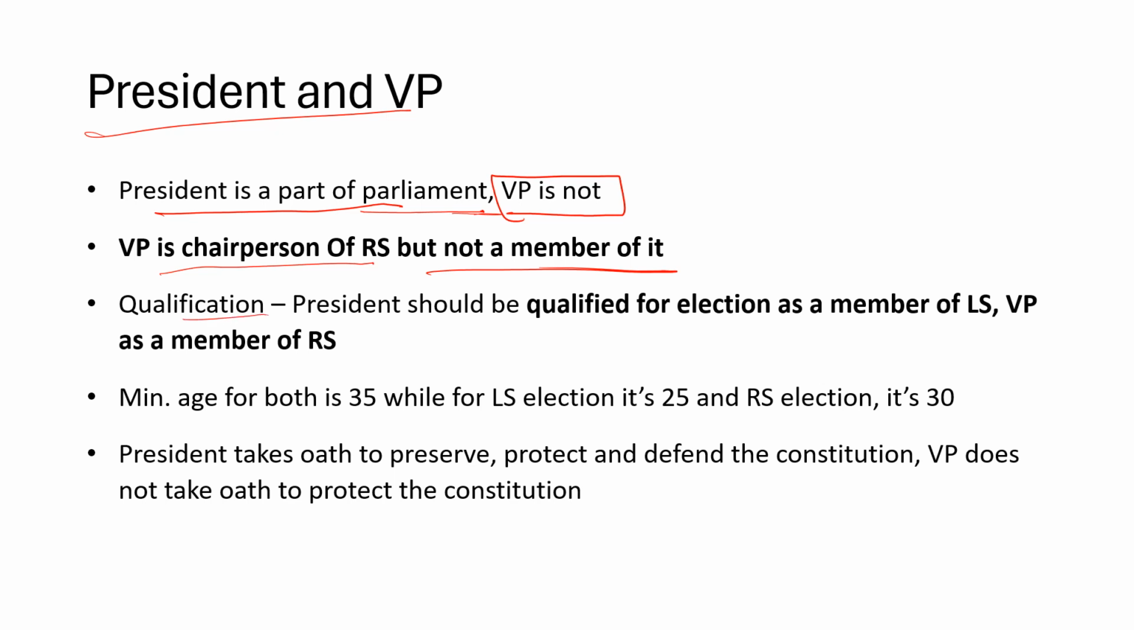Qualification: president should be qualified for election as a member of Lok Sabha, and vice president should be qualified, right, to be a member of Rajya Sabha. So you can go back and check what are the qualifications that are required to be a member for Lok Sabha and Rajya Sabha. The minimum age for president and vice president is actually 35, right? For Lok Sabha it is 25 and for Rajya Sabha it is 30, right? And for Panchayat elections, please go and check what is the age limit. There was one question on the age for the panchayats in the prelims examination.